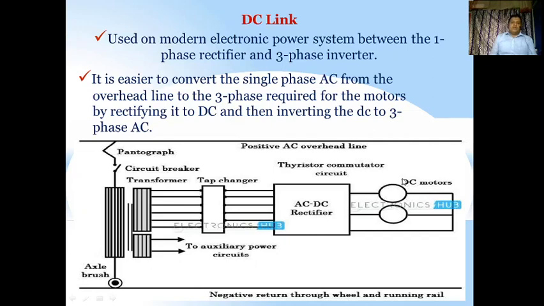To convert DC to AC, inverters are also used in this system, and the DC link is nothing but the voltage that is to be maintained constant, so that it is easier to convert the single phase AC to the three phase required by the motors by rectifying it to DC and then inverting the DC to three phase AC. We cannot do that directly, so we convert AC to DC and DC again to three phase AC. That is called a DC link here.